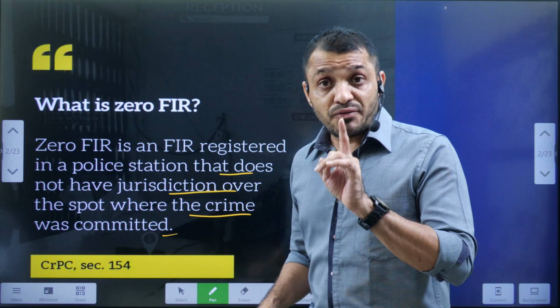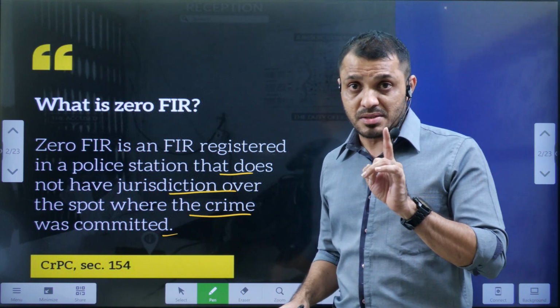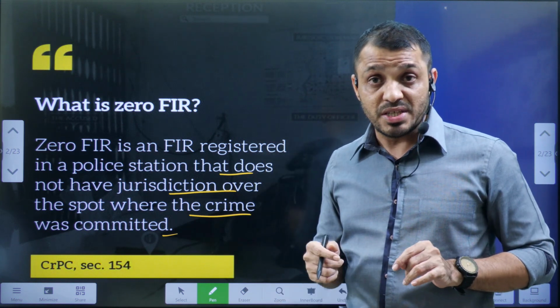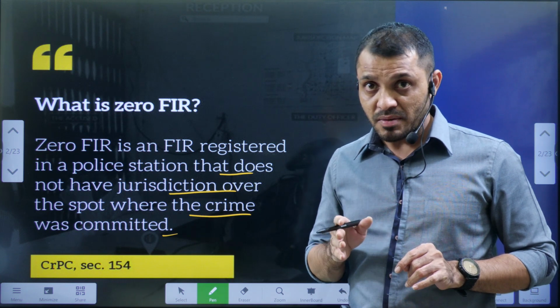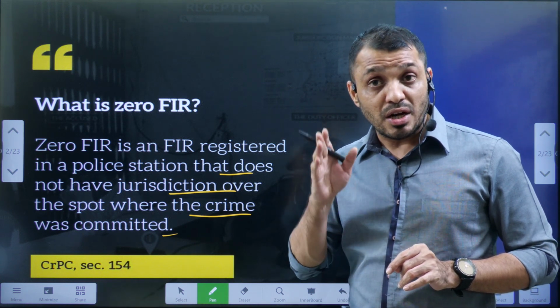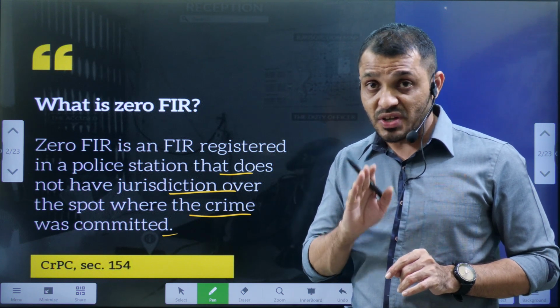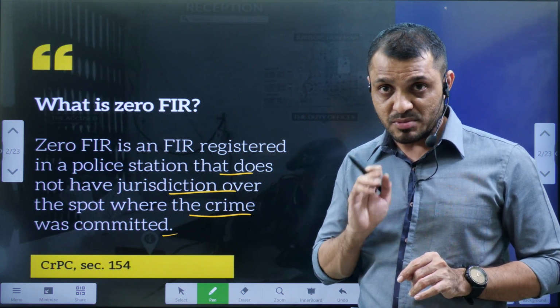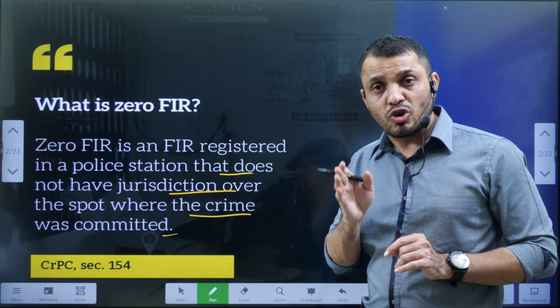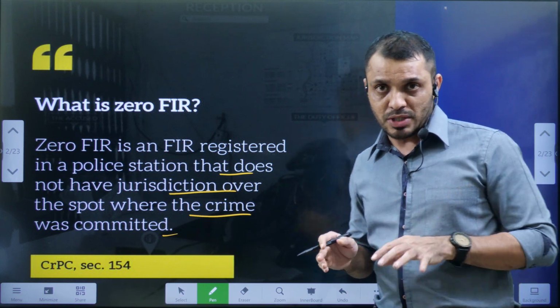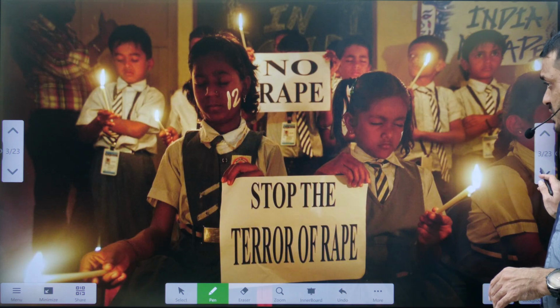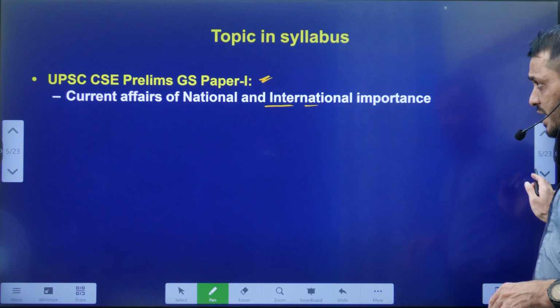Listen students, FIR is applicable only in a cognizable offence. In a non-cognizable offence, police cannot register the FIR. Police can register an FIR only on the orders of the court. Police themselves cannot register the FIR in a non-cognizable offence. So what is the difference between cognizable and non-cognizable offence? I will tell you that. Now first, let us focus on the context, why it is in news.